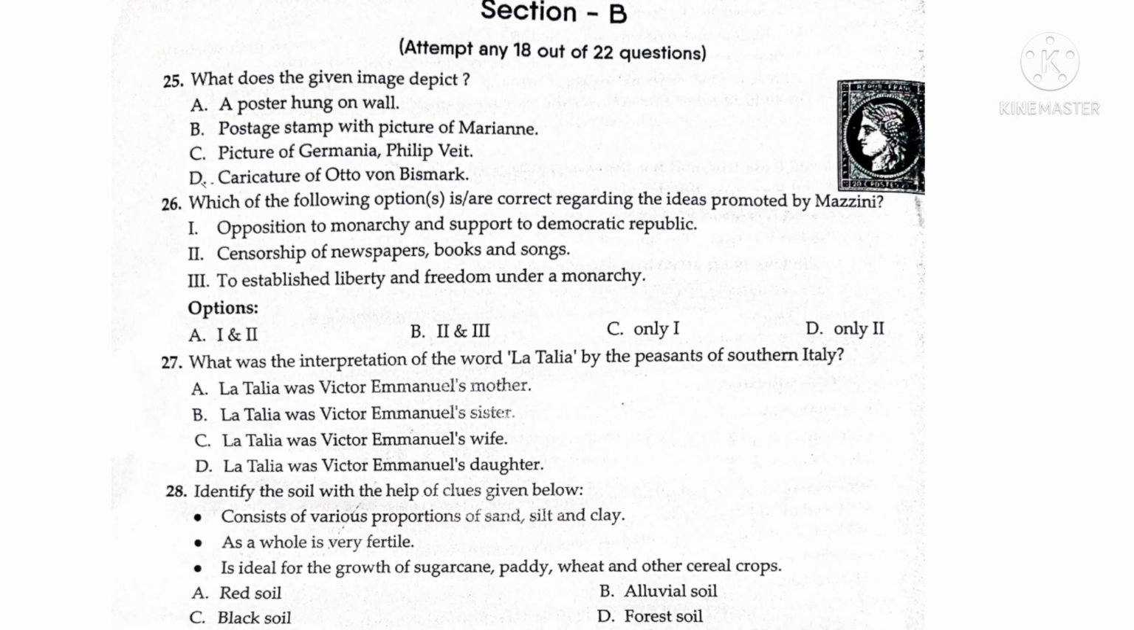Section B, attempt any 18 out of 22 questions. Here in section B also you will get 4 choice questions. 25th question, what does the given image depict? Answer is B, postage stamp with the picture of Marianne.